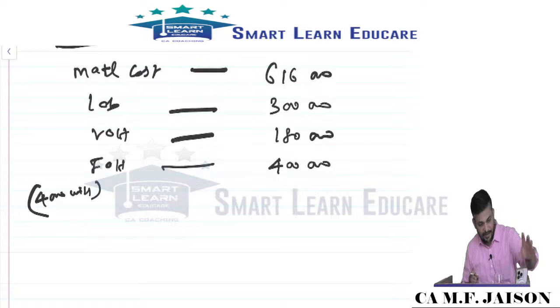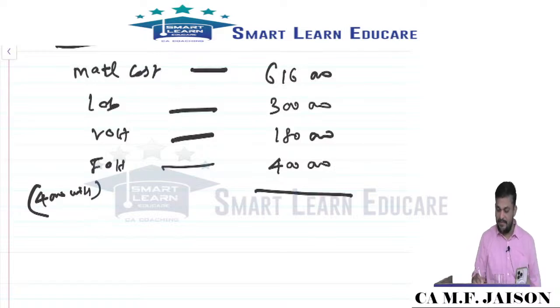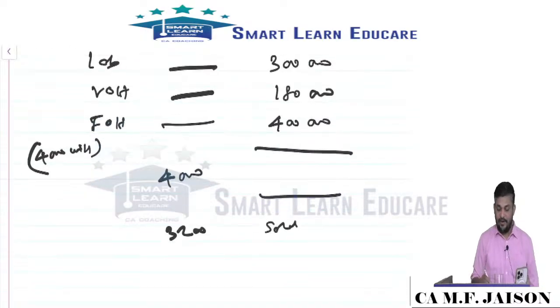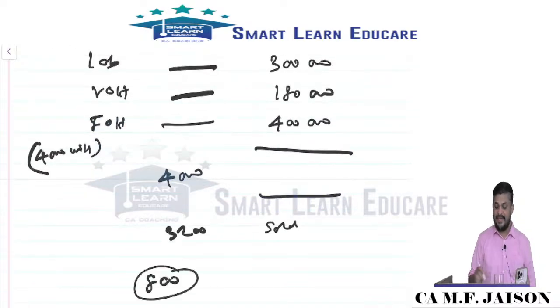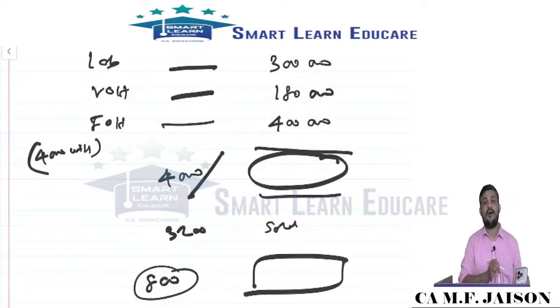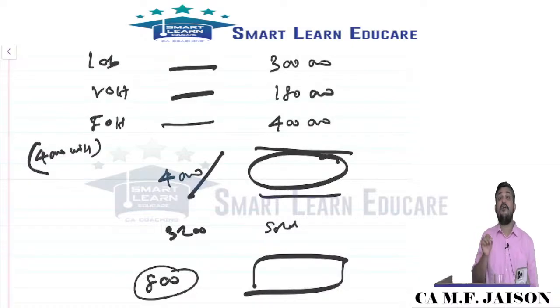Okay, so now the total value will be arrived at. This is the cost relating to 4,000 units. 3,200 are already sold, so you can easily find the closing quantity of 800. So this amount divided by 4,000 into 800 will give you the closing stock of finished goods.